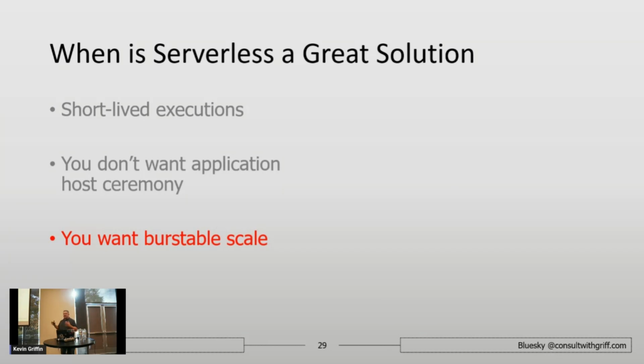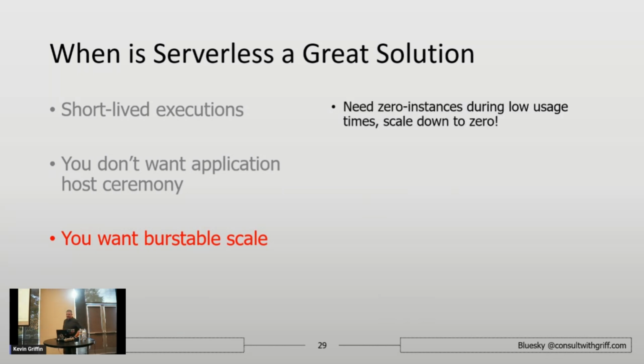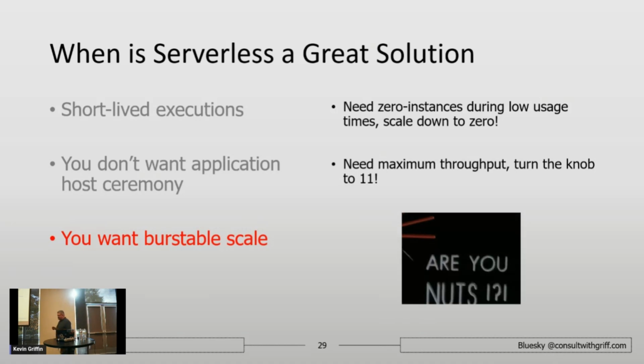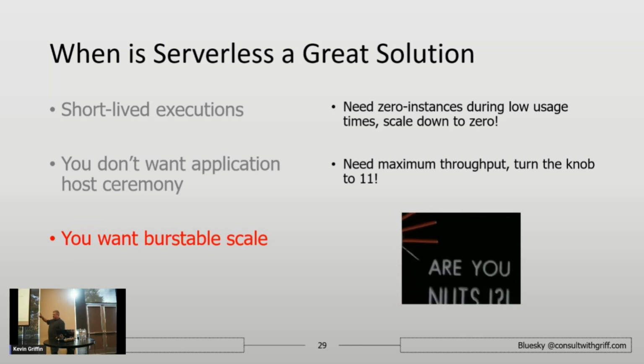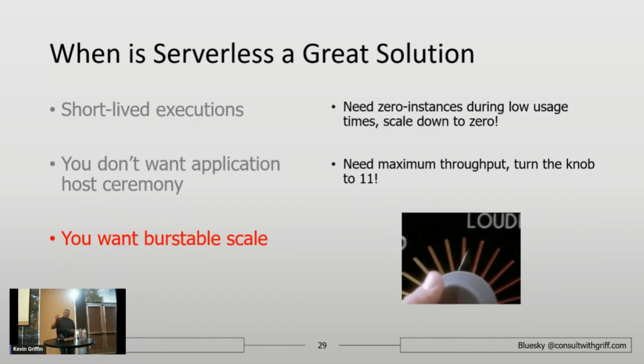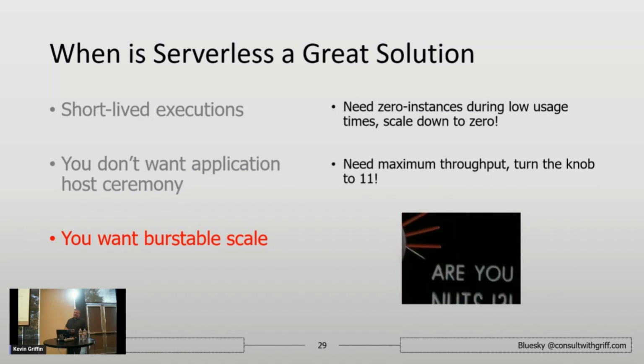I want cloud scale. That's what they promised me, was I would have this infinite container of servers to do my bidding. Burstable scale. I can go from 0 instances to 25 to 1,000 instances within seconds to just annihilate the workloads that I have. And it really is turning the knob all the way up to 11. And I have numerous cases where this has been amazing. There are also cases where this is not optimal.